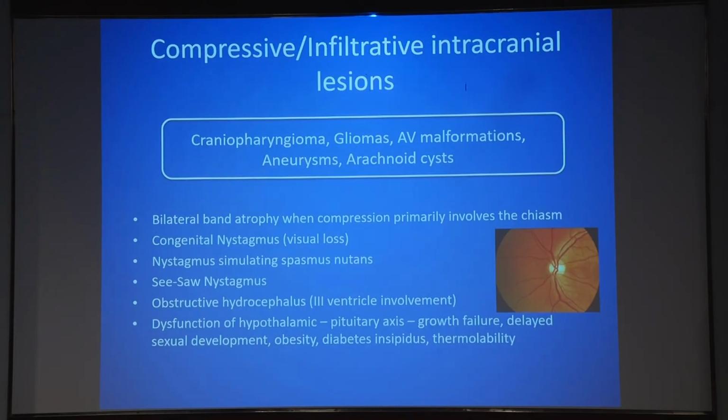Coming to other compressive and infiltrative intracranial lesions, the most common lesions are craniopharyngiomas, gliomas, AV malformations, aneurysms, and arachnoid cysts. These can have a lot of neuro-ophthalmic manifestations, including bilateral band atrophy when the compression primarily involves the optic chiasm. They can present with congenital nystagmus due to early vision loss, seesaw nystagmus, especially in sellar lesions, obstructive hydrocephalus, and dysfunction of the hypothalamic pituitary axis.